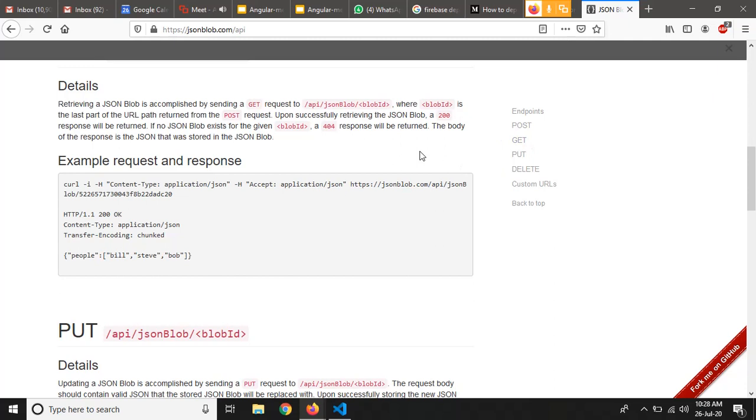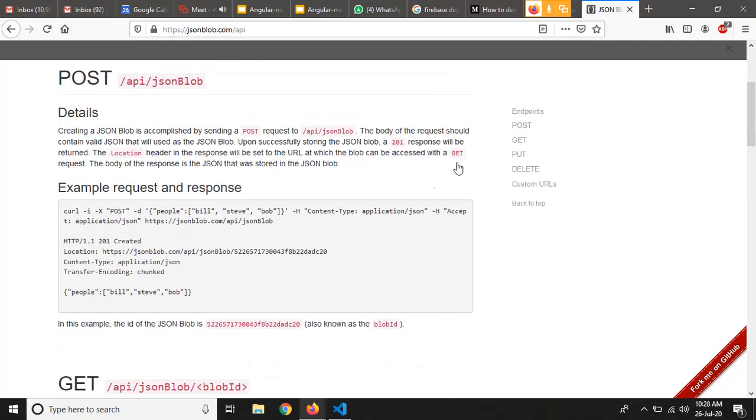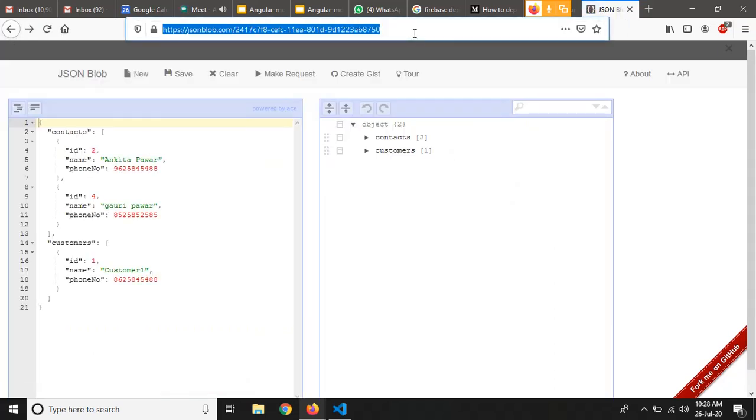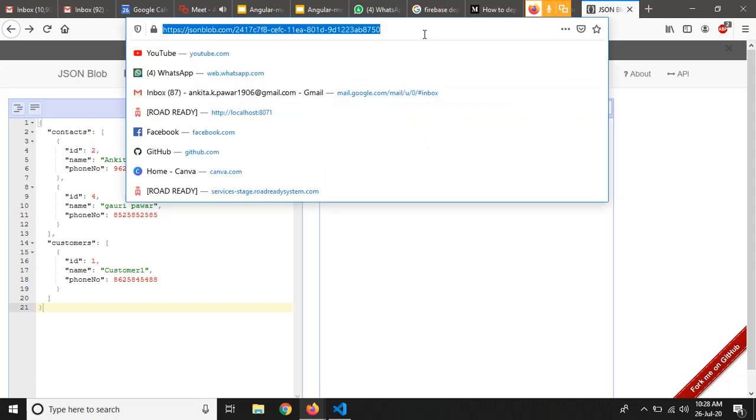So we just have to change that URL by using this thing, right? So just copy this. I think we have to copy the thing from, so this will be the URL for your blob. So just copy this thing from here,